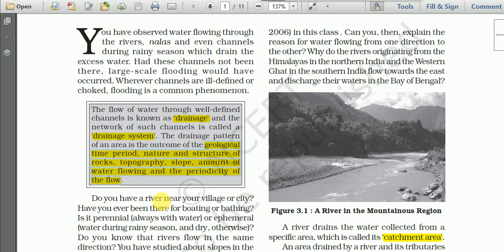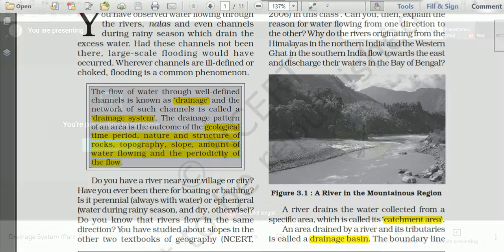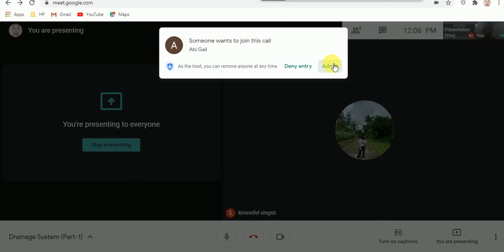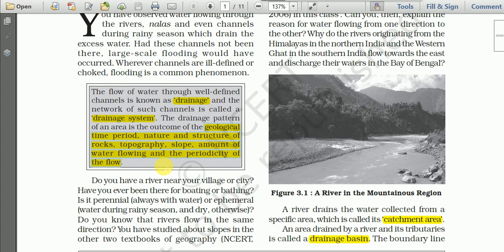The nature and structure of rocks, whether it is a soft rock or hard rock; what the landscape is, whether it is occupied by a plateau or a mountain area; the slope of the land; the volume of water flowing in the area; and the periodicity of the flow, whether the river is a perennial one or a seasonal one.